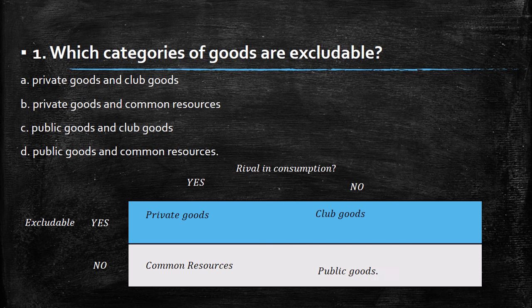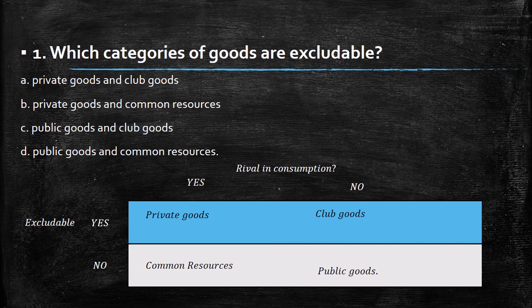And the other one, public goods, they are neither excludable nor rival in consumption. The famous example is national defense. The fact that you just stay in the United States makes you not excludable from receiving the benefits of national defense. It's not excludable and it's not rival, because one person being provided with national defense doesn't mean another one cannot receive this benefit.